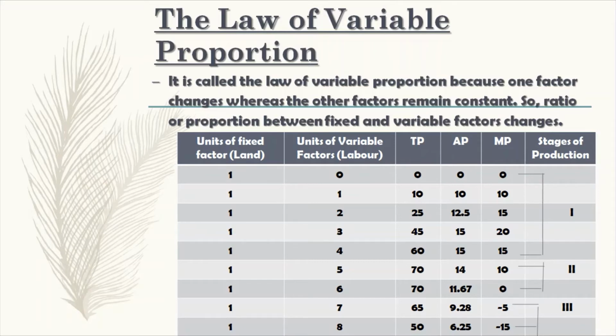And after that, at the fifth and sixth unit of labor, total product increases but at a decreasing rate. After that, if more units of labor are used in the production process, the total product starts declining as the marginal product becomes negative.